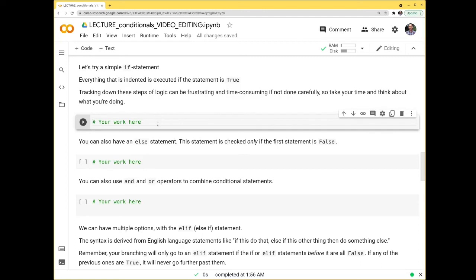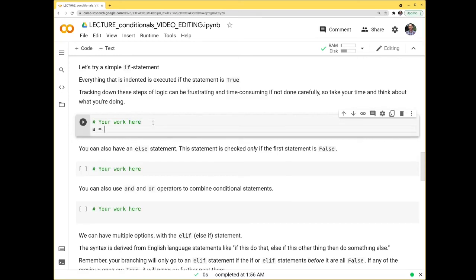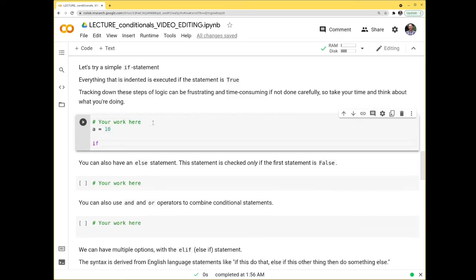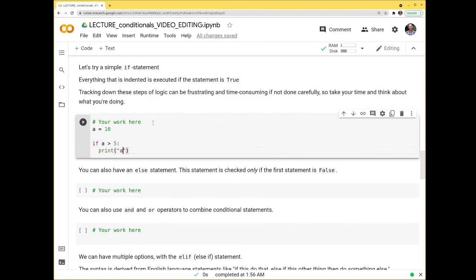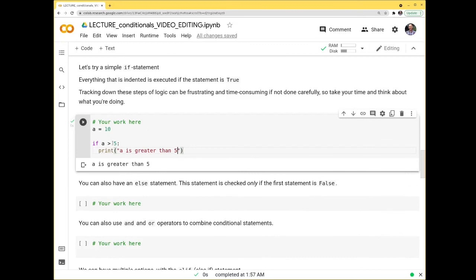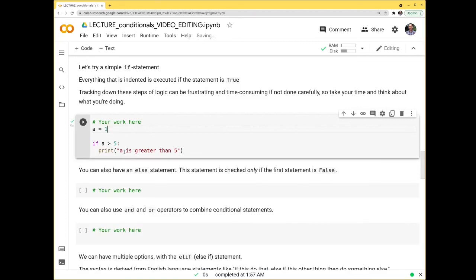So let's try something here. We'll do a simple if statement. We'll say that a is equal to 10, and if a is greater than 5, we can have a print statement: a is greater than 5. And if I run this code, it goes into this and it says a is greater than 5. If a was equal to 1, what do you think would happen? Well, if a is greater than 5, it's going to print this out. But if a is not greater than 5, nothing happens at all. It never executes this cell.